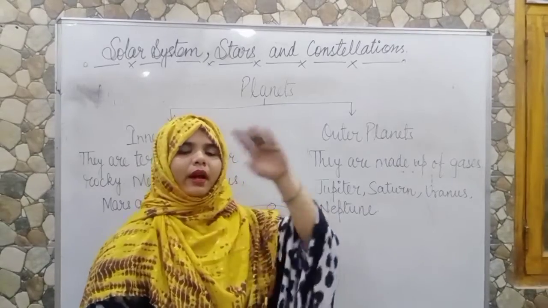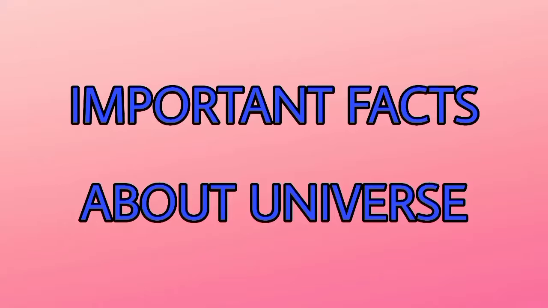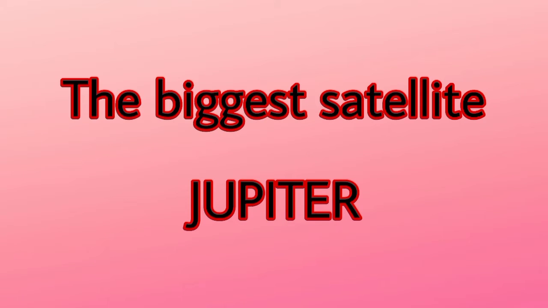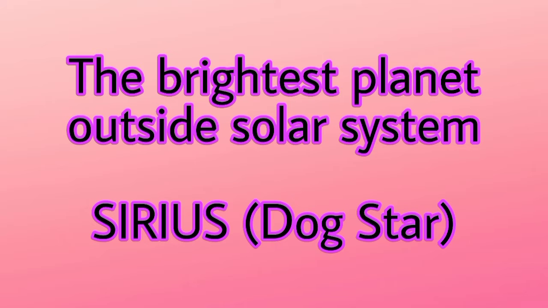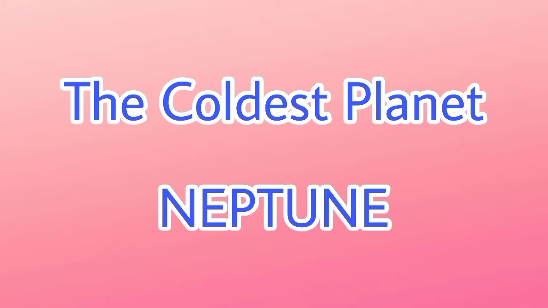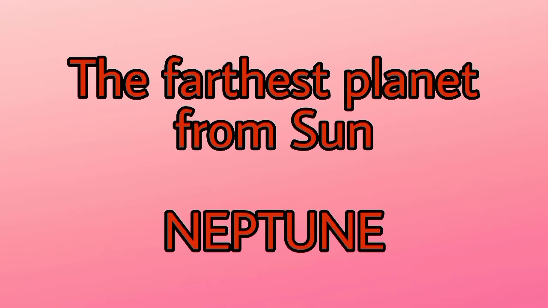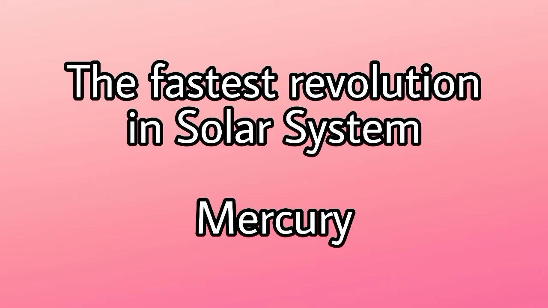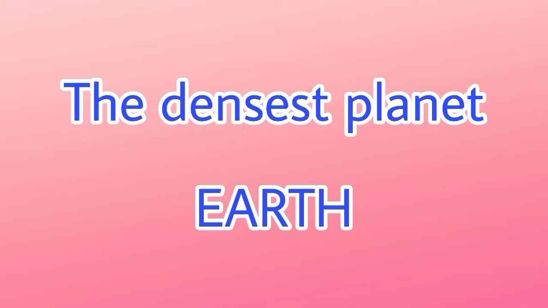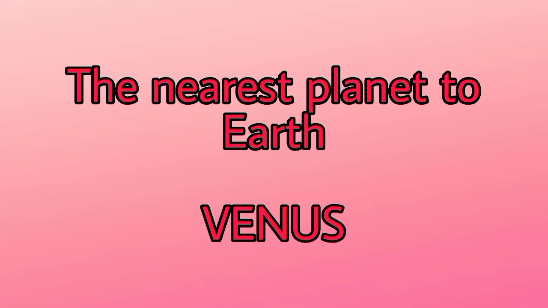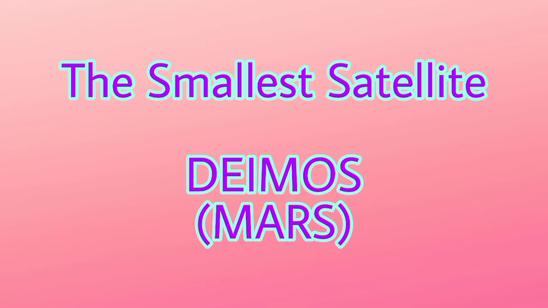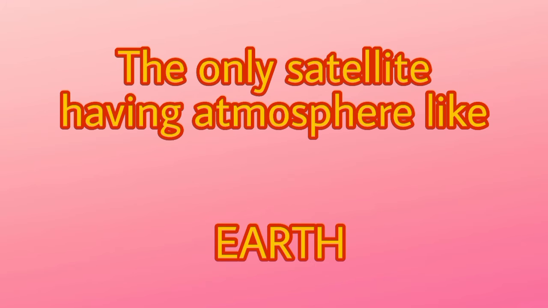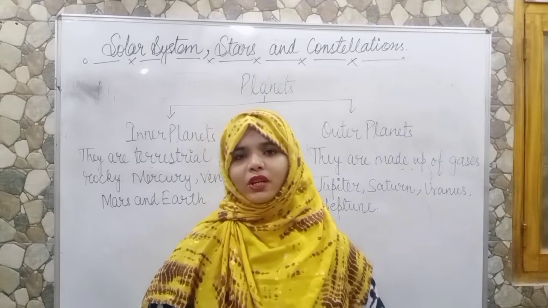These 8 planets revolve around the sun in their own orbits. This was basic information about our solar system.